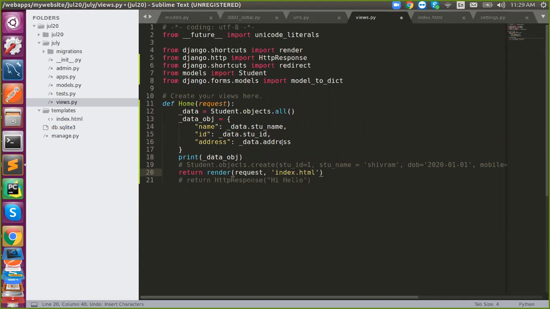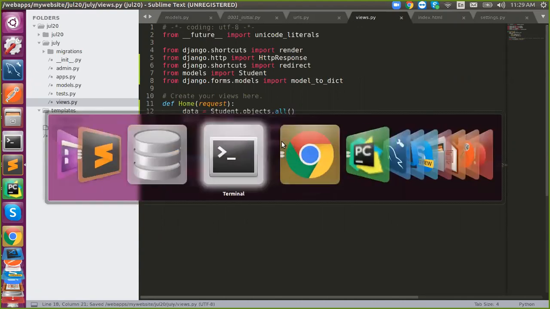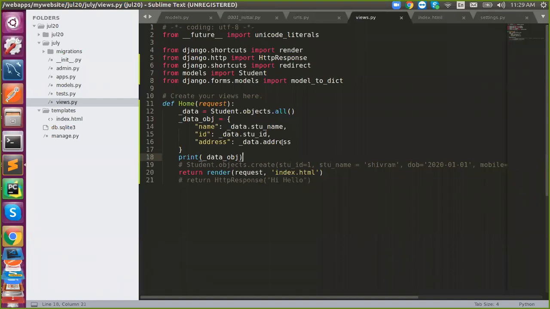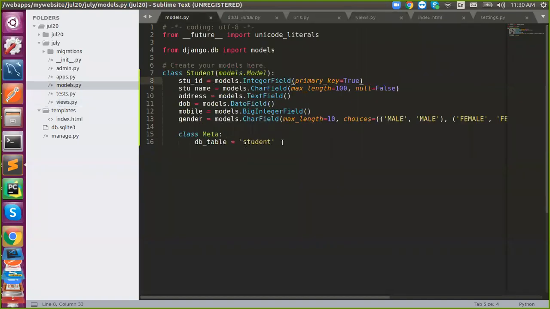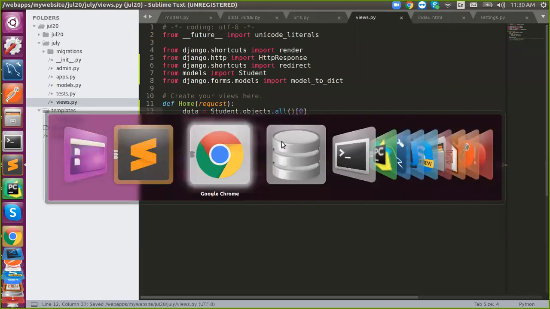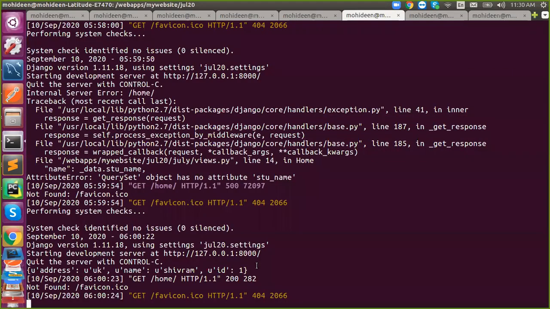So we need to pass it through a Django template. So I will leave it as it is. I will put 0. So it is a list actually. That's why it says an error. Yes, we got the data.